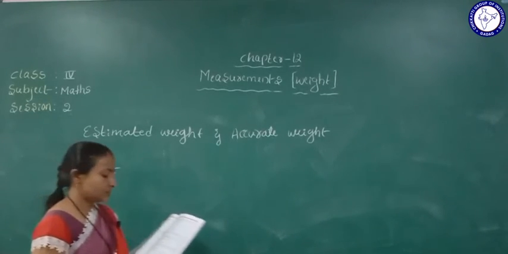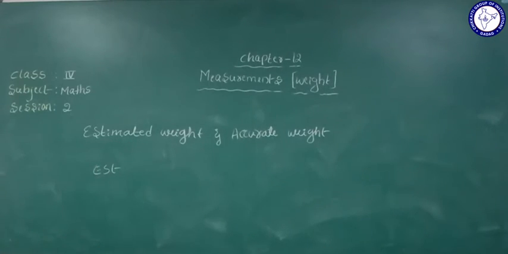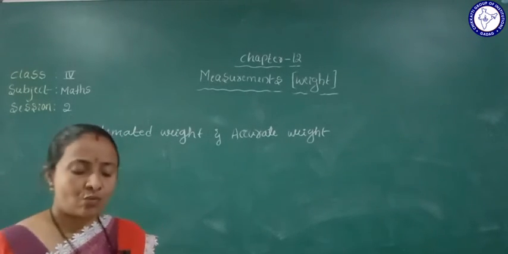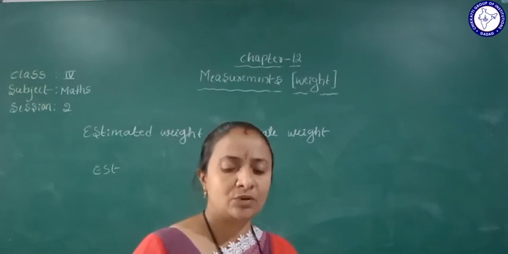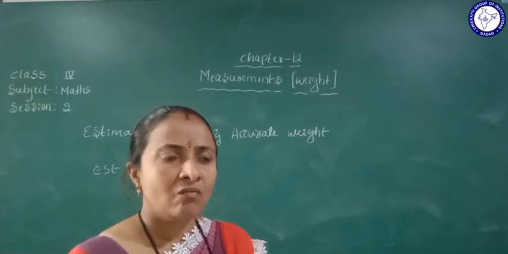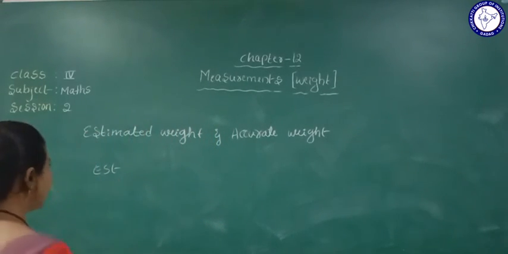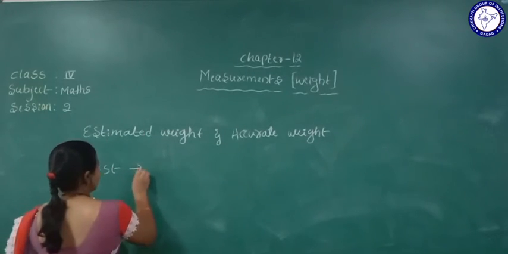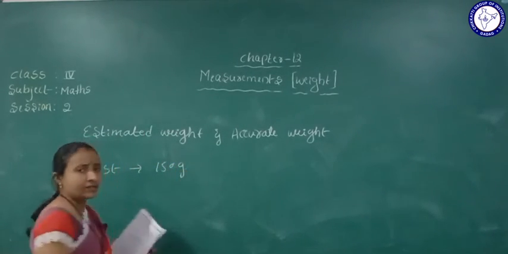Yes, duster, we will take one duster. Okay, so this is estimated, approximately I'll tell here. So this is 150 gram. So it is 150 gram, that is estimated weight. I have not weighed this one.